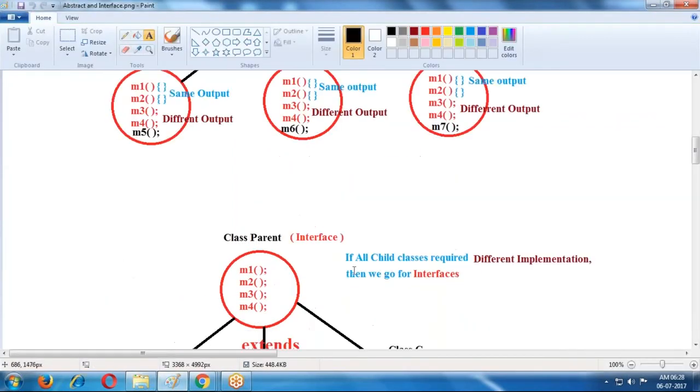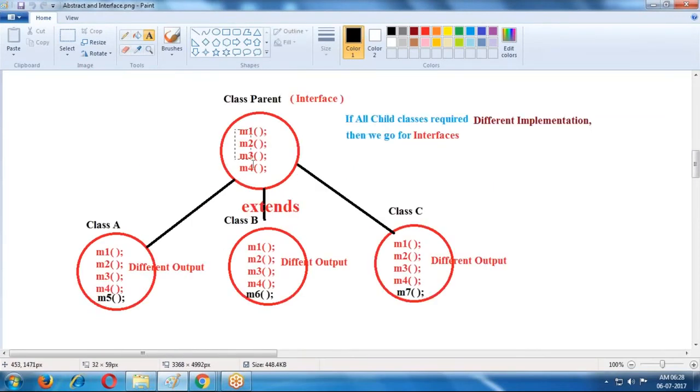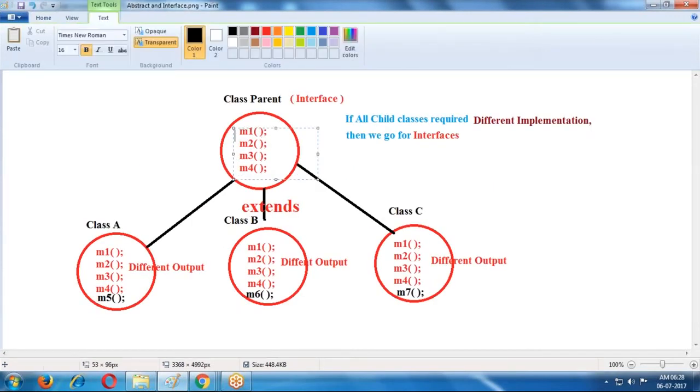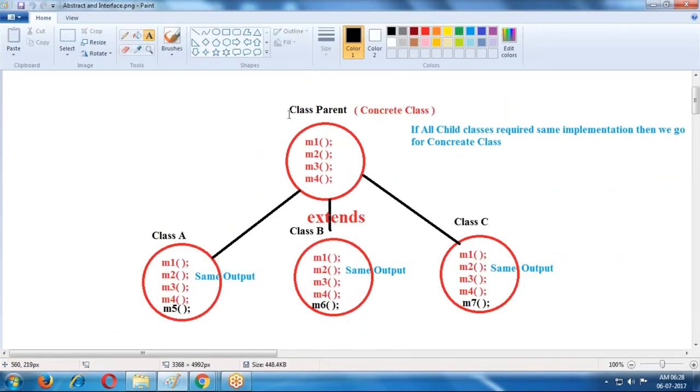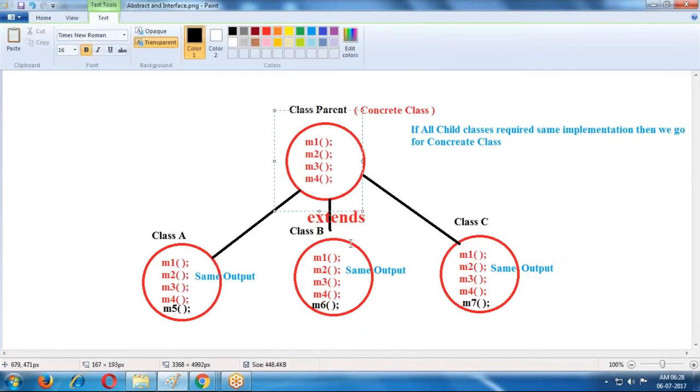Suppose I define some methods in one parent class, and each and every method requires a different implementation for every child class. In that case, we go for the interface concept. If all methods require a different implementation in the child classes, then we go for the interface concept.